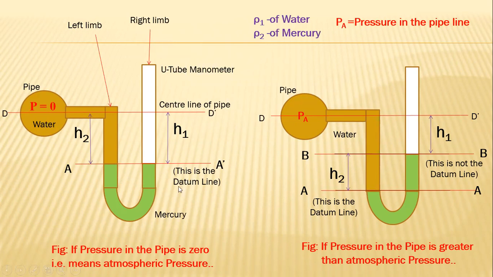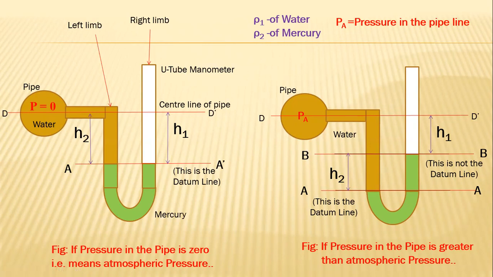Keep in mind, if there is no pressure, then the height of mercury in the U-tube manometer is the same, and that is called the datum line. And this datum line represents which type of pressure? In case there is no pressure in the pipeline, that is called atmospheric pressure. Yes, atmospheric pressure. And this line, D dash, is called the center of pipe. This A dash is called the datum line.